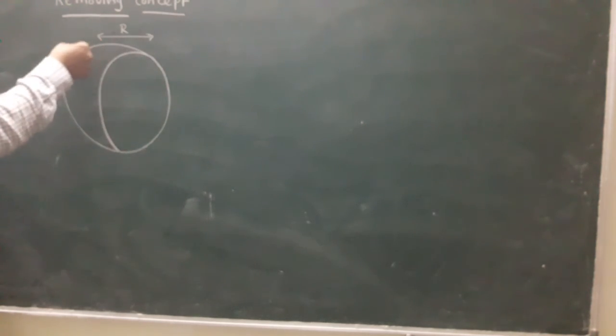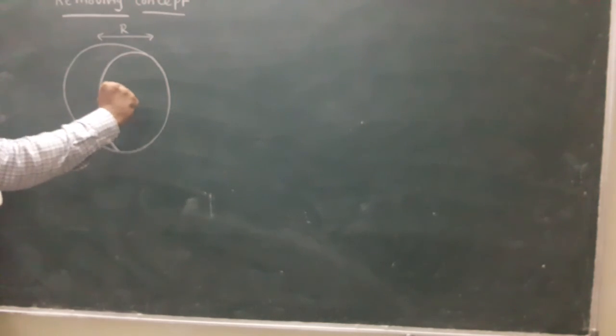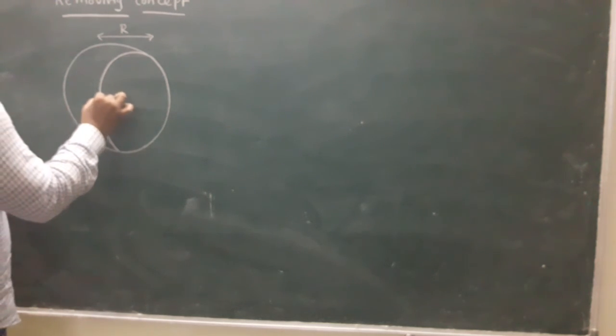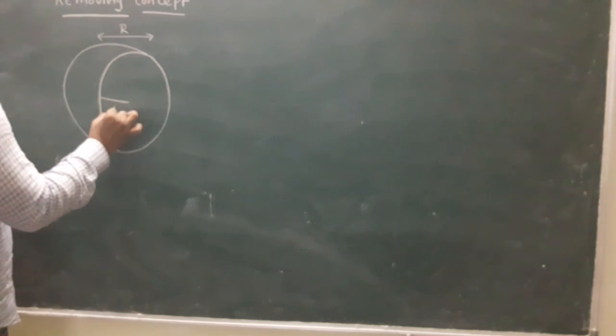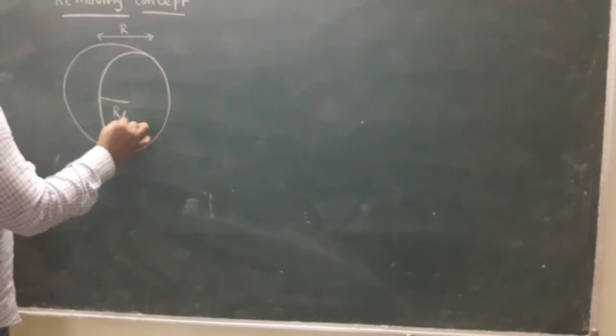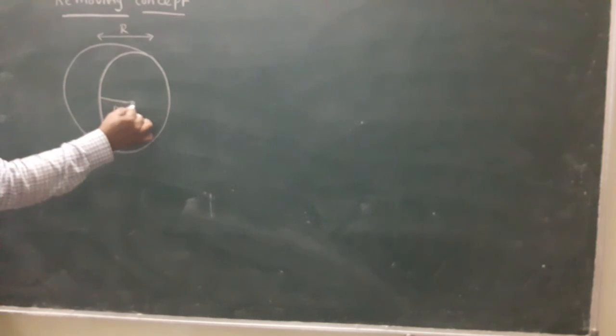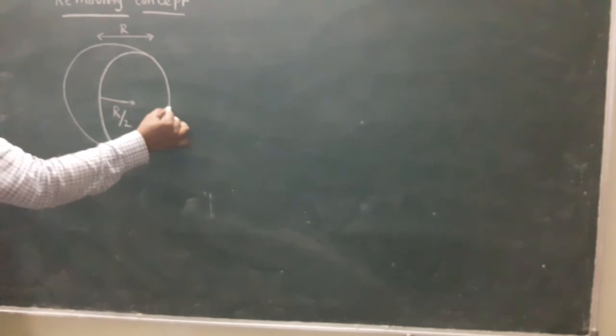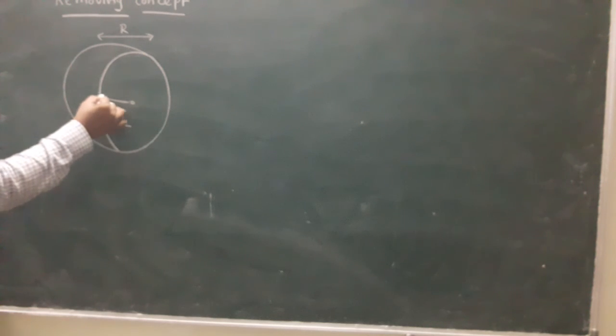Once again I repeat, this is the disc, and the disc radius is r. This part is removed from the edge. The removed part radius is r by 2. From here to here is r by 2, and from here to here is r by 2. What is the diameter of the removed part?